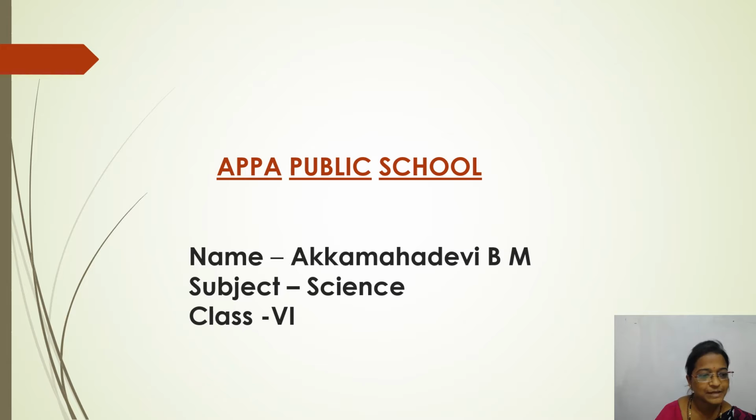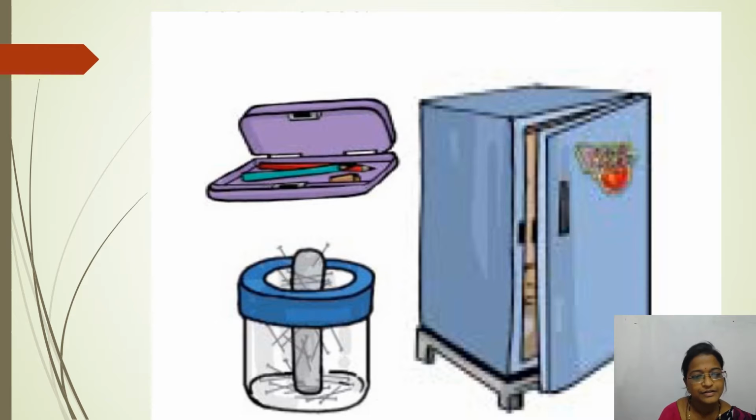So before starting this chapter, let me ask you something. You are seeing a few images on your screen, isn't it? Have you seen stickers that remain attached to iron surfaces like almirah or doors of refrigerators? In your home there are refrigerators. And even in some pin holders the pin seems to be sticking to the holder, as you can see in the images. In some pencil boxes the lid fits tightly when we close it even without a locking arrangement, isn't it? Have you observed all this?